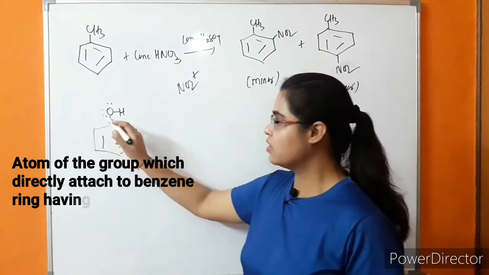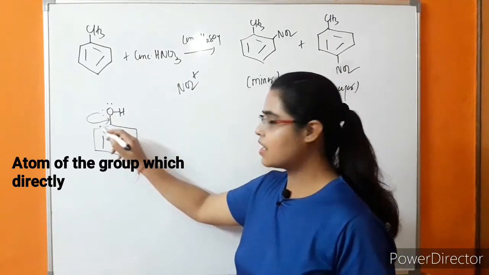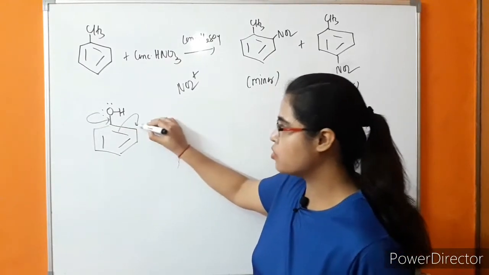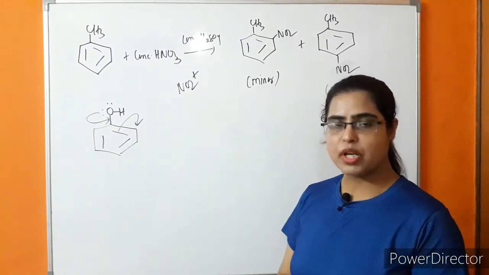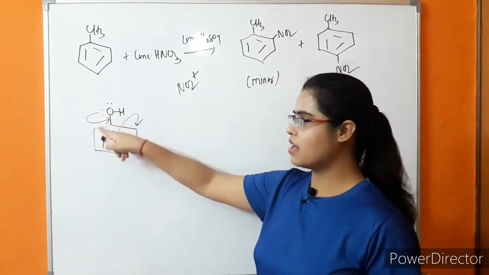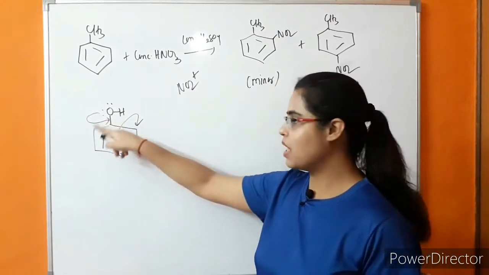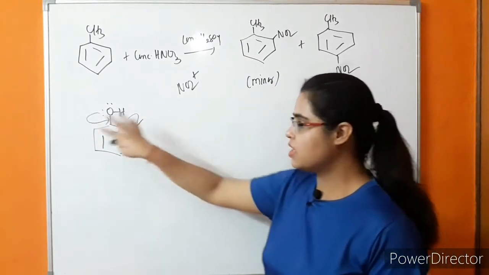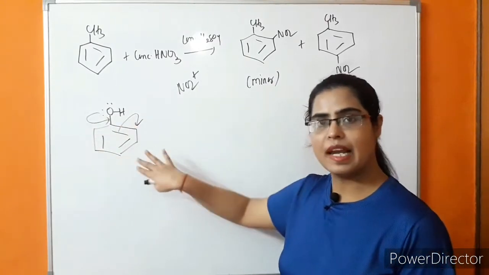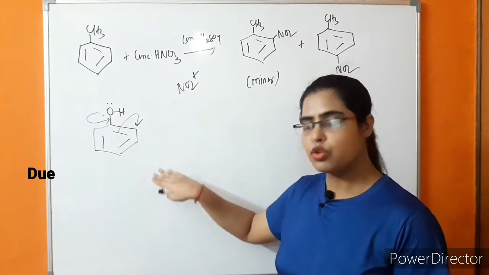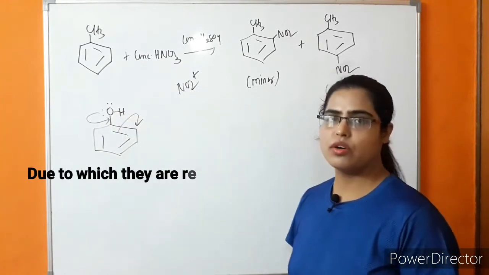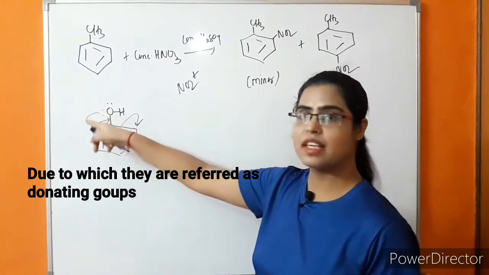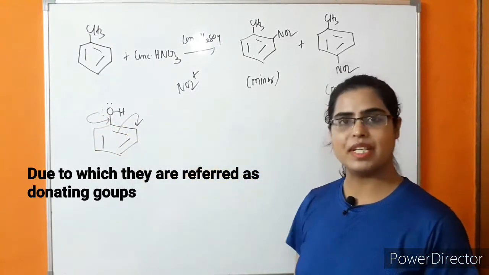Because of that, this lone pair is directly involved in resonance with the pi electrons of the benzene ring. Because this lone pair is in conjugation with the pi electrons of the benzene ring, the benzene will become electron rich, due to which these groups are known as donating groups, because they are donating their lone pair towards the benzene ring.